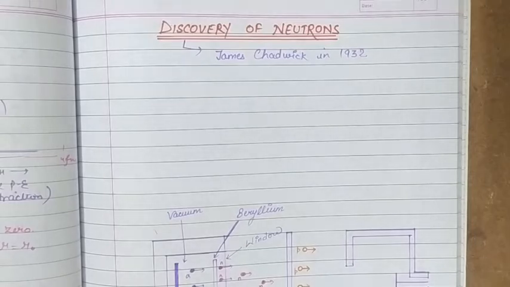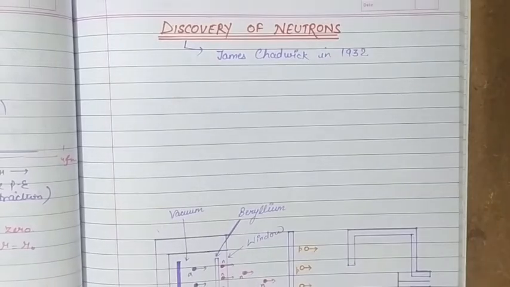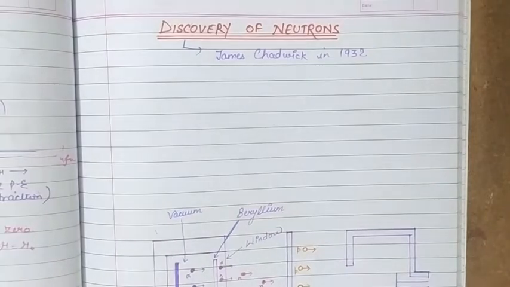High energy protons were knocked out from the paraffin wax as a result of this bombardment, and the energy of the ejected protons was found to be too high to be accounted for by gamma ray photons. If we bombard this paraffin slab with photons, it was not possible to get such energetic protons as they were getting in the experiment.